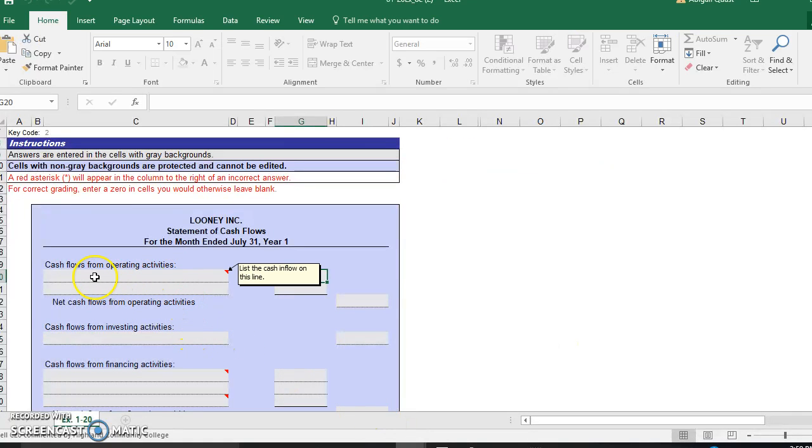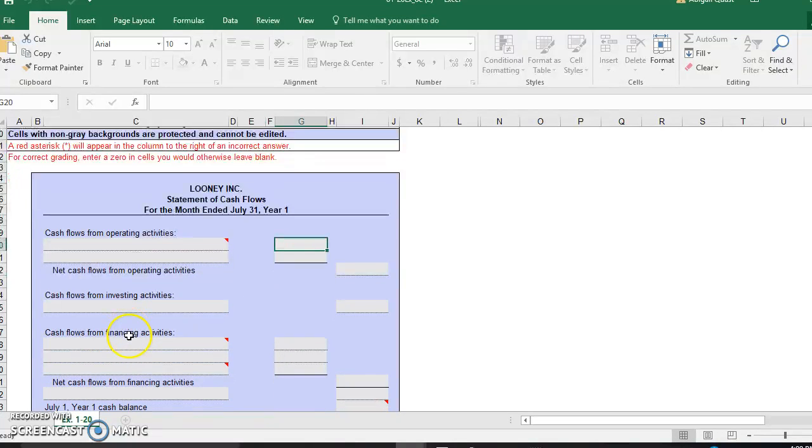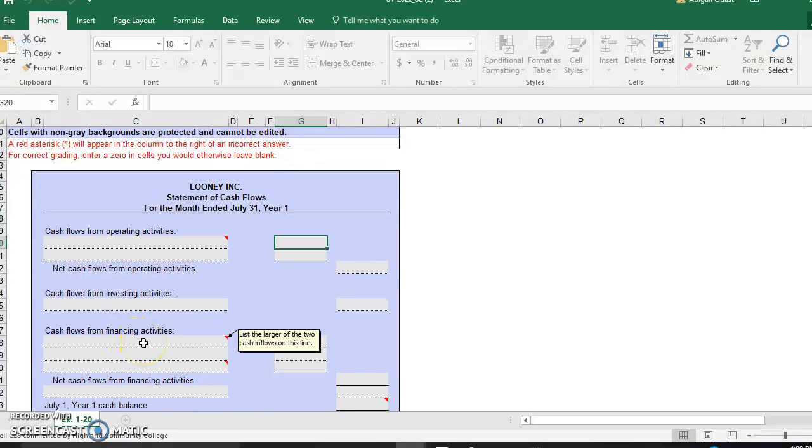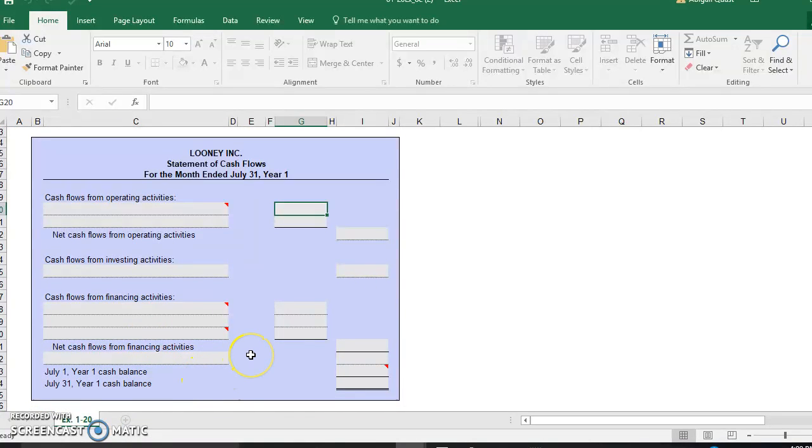Right here, it breaks it down. You're going to have your statement of cash flows from operating activities, your cash flows from investing activities, cash flows from financing activities, and so on. It's set up in a format for you that's going to make it much easier to do your homework. Again, if you want to recreate it, that's fine, but this will save you so much time. It will make it easier for you, but it will also help you understand the concepts which we want. This shows a really good way to get it set up.